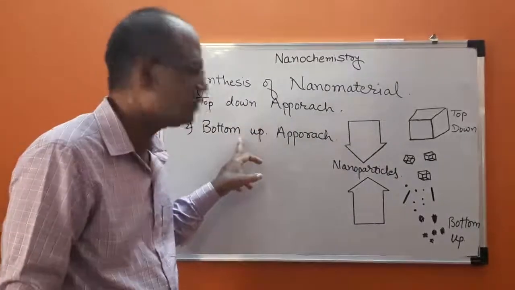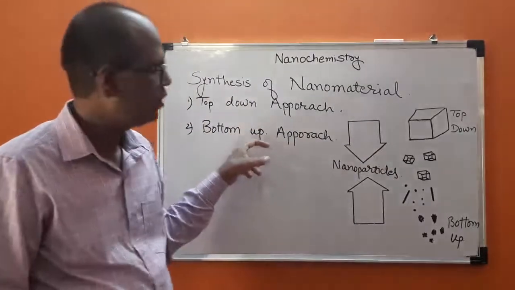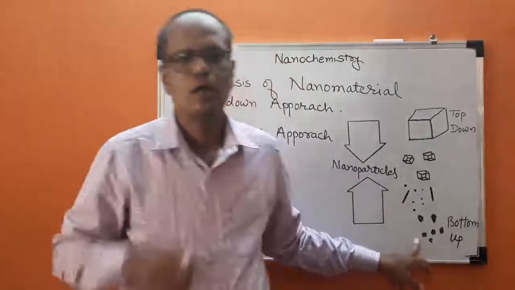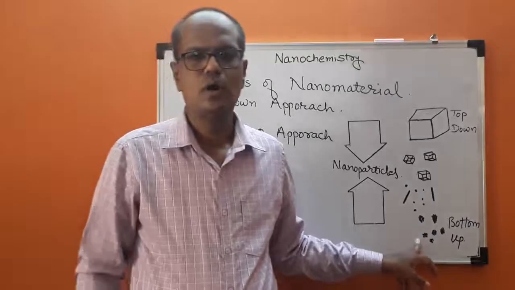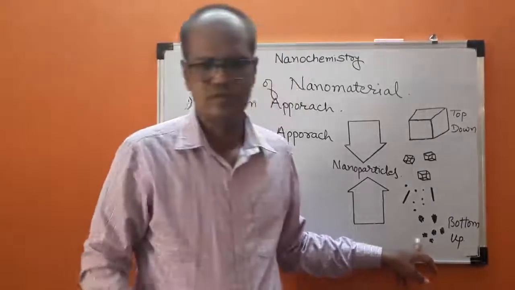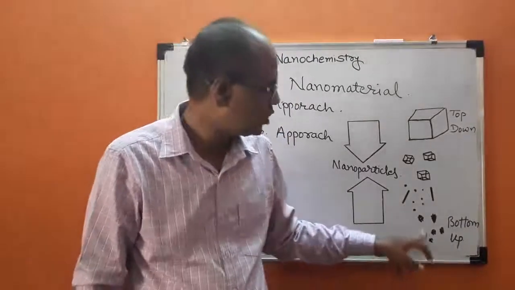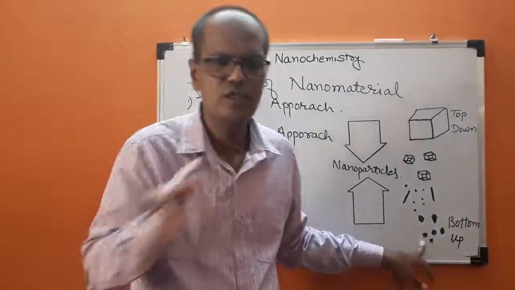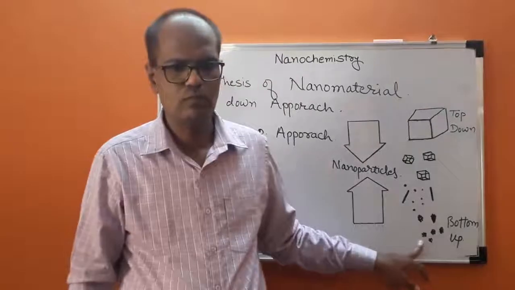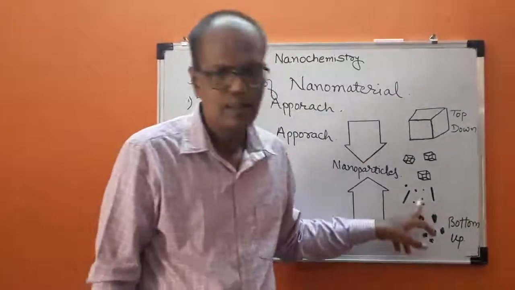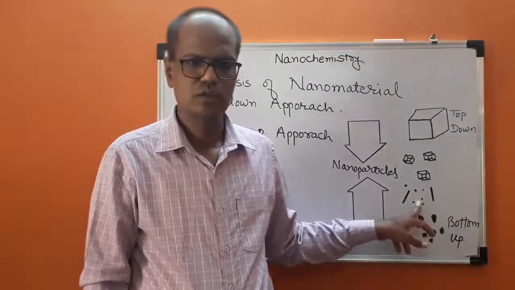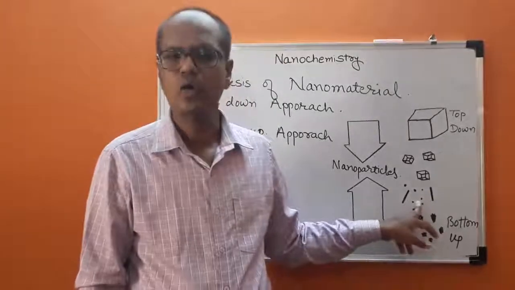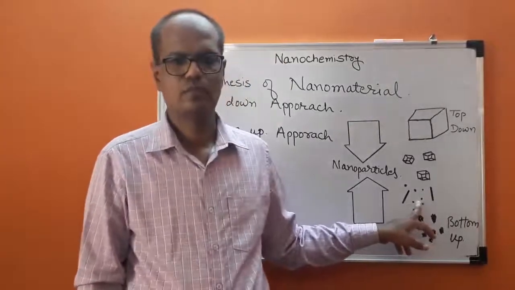What is bottom-up approach? In case of bottom-up approach, molecular components arrange themselves to form complex assemblies, atom by atom, molecule by molecule, or cluster by cluster.